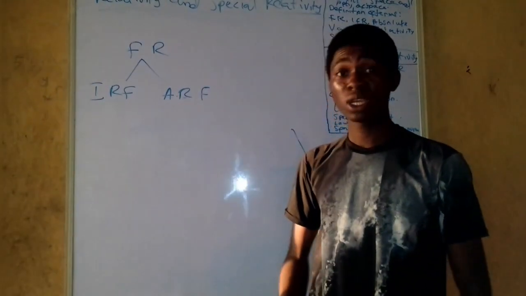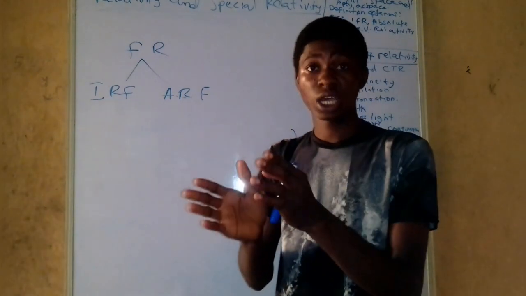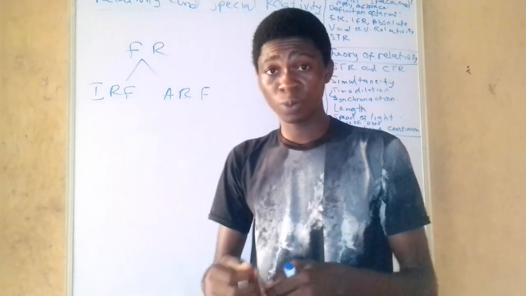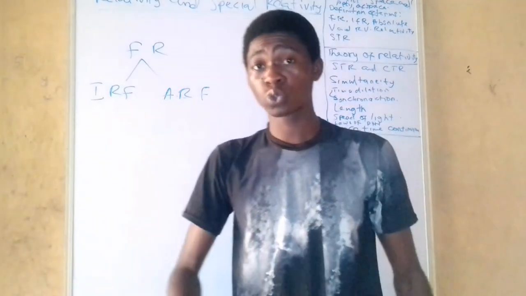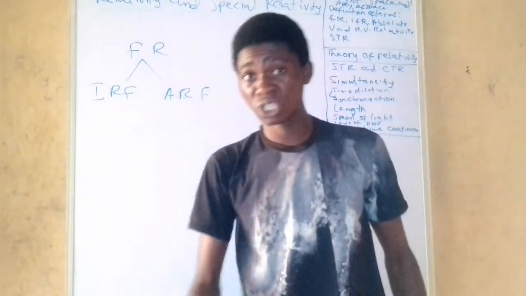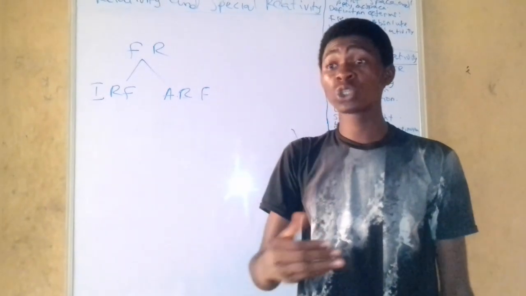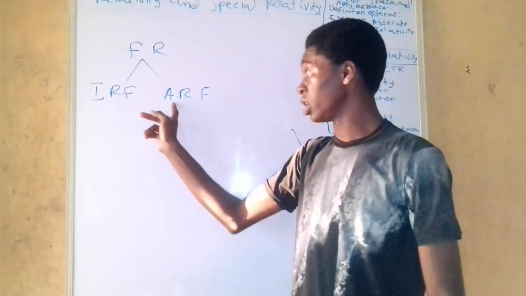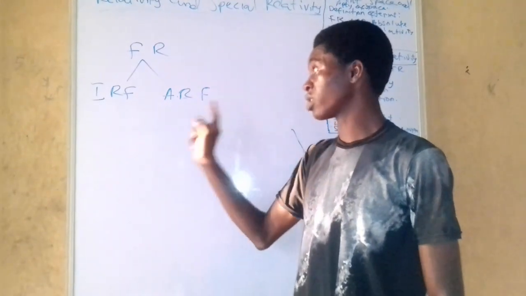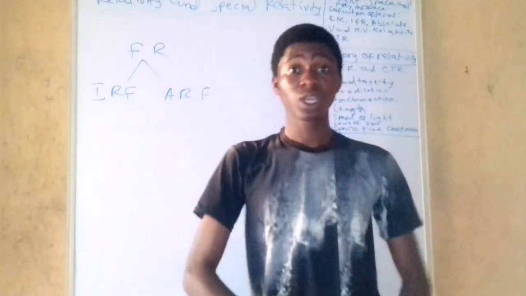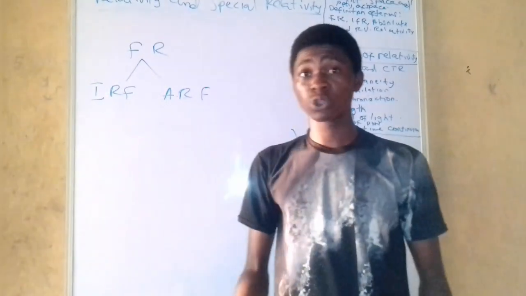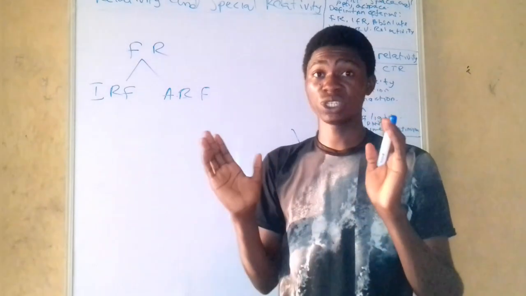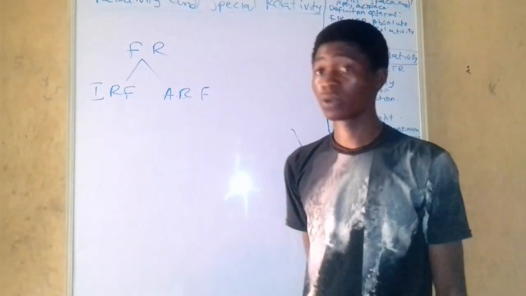An example is when a driver suddenly sees a pothole and presses hard on the brake, then it causes a retardation. That is, the velocity is changing. If the velocity of a frame is changing, then that frame is called an accelerated reference frame. For an inertial reference frame, the velocity remains constant. An example is the motion of a train. You know, when it starts and then it begins to move, it just moves with that speed. That is an inertial reference frame.